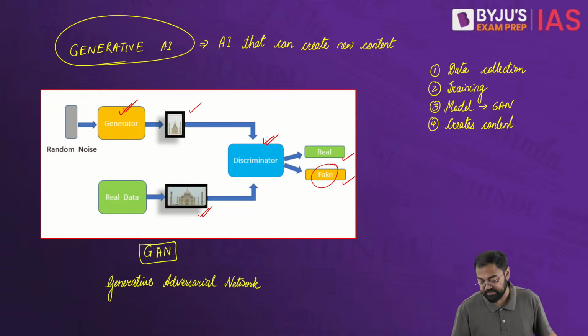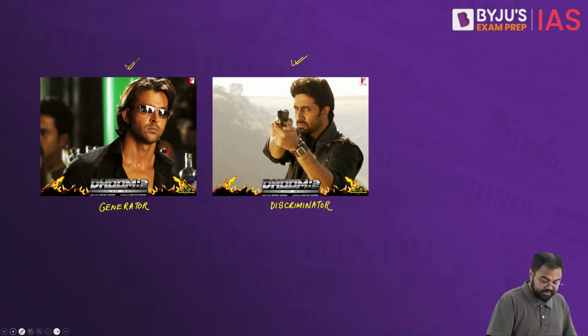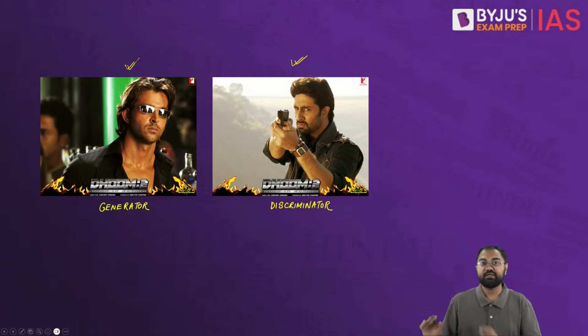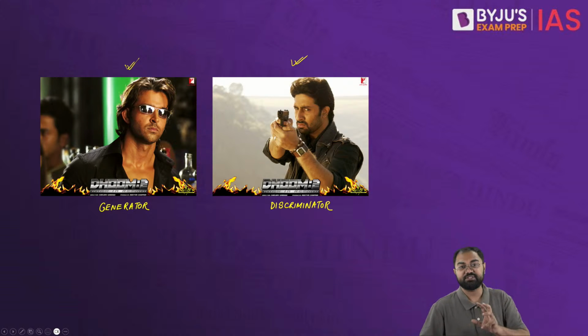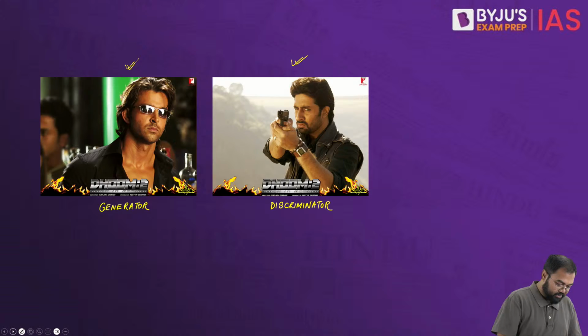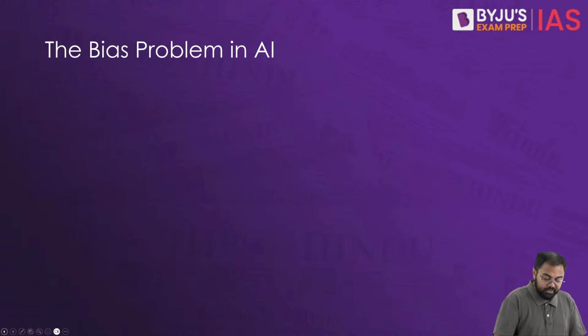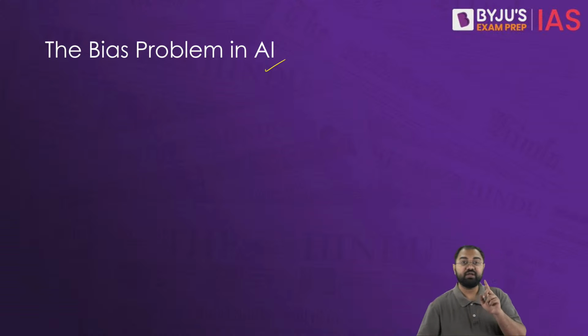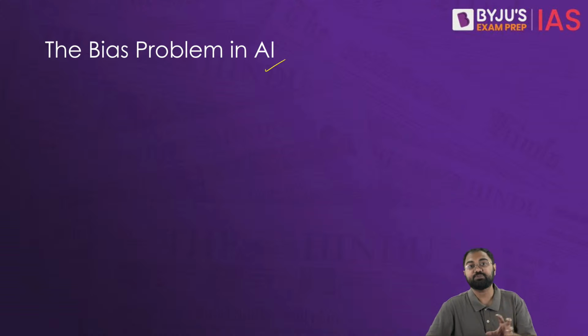Now it is able to create content. So this is where we'll see that now finally it will be able to get the real picture, or something which looks like the real picture. So overall the final tuning etc. will be done to ensure that all these things are taken care of. Now this is where we need to understand one major problem, which is called the bias problem in AI,